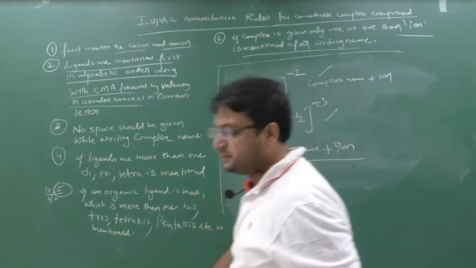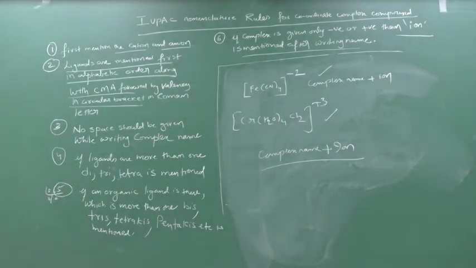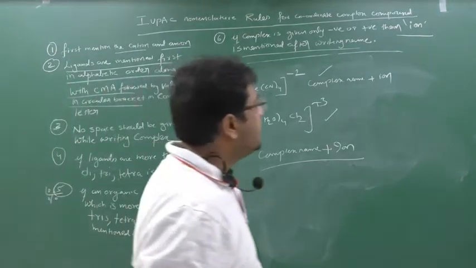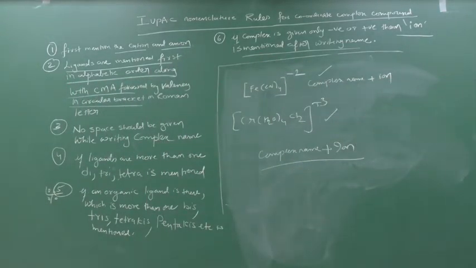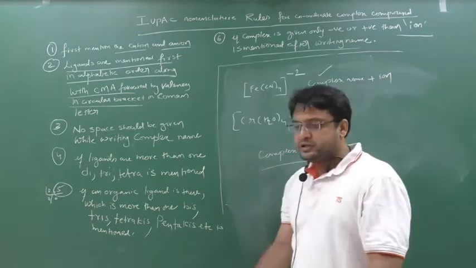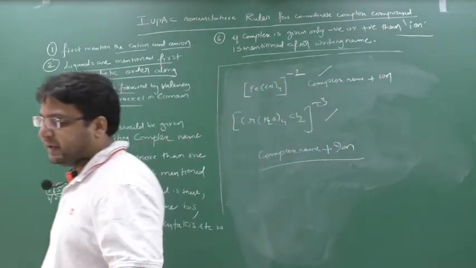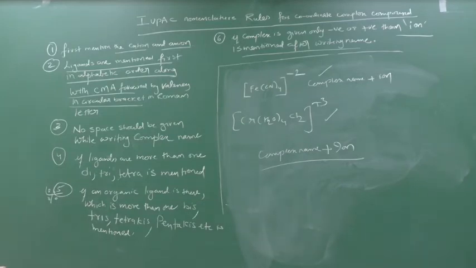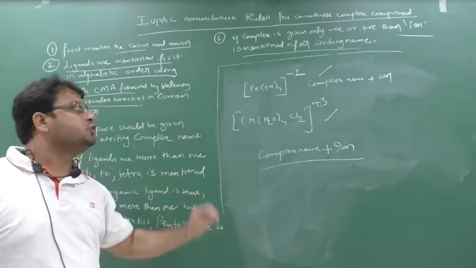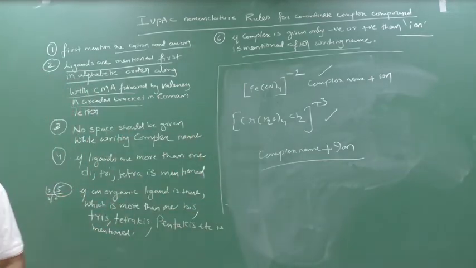So this is the construction. Clear? First you mention the complex name and then you mention the ion, if only the cationic or anionic complex name is asked. If the whole molecule is given, no ion. If only the cationic complex name or only the anionic complex name is asked, then after writing the complex name according to these rules, you mention the word ion at the end. Clear? Clear this part?